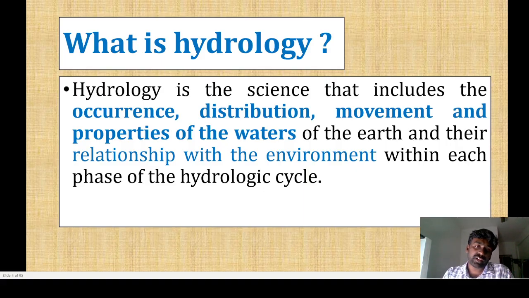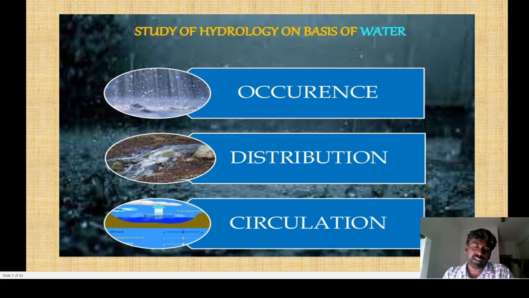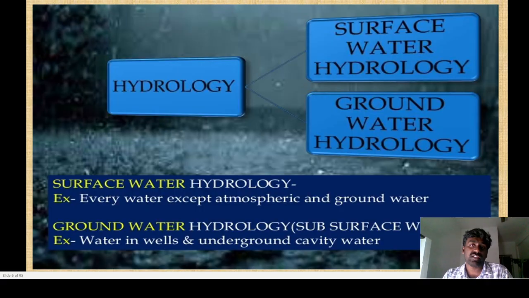Let me explain the hydrological cycle later. Before that, what are the things we are going to study? Already I have discussed in hydrology how water occurs and how it is distributed. Distributed means from one place to another, how it is circulated. These are the basic things in the study of hydrology.